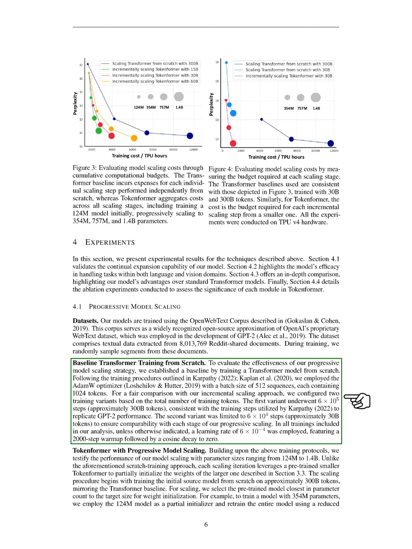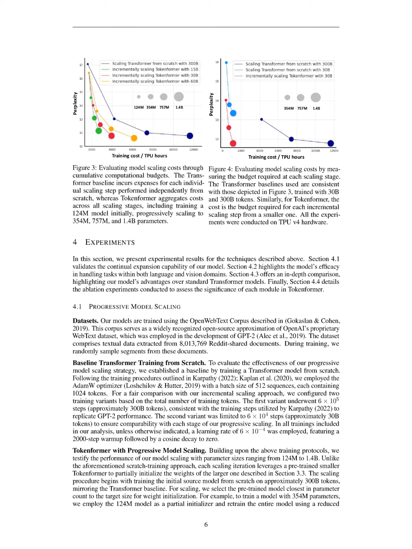Overall, our approach demonstrates a much lower computational cost than training a transformer from scratch, confirming its effectiveness. We also show that under the same computational budget, our progressively scaled model achieves better performance than a transformer trained from scratch, highlighting our method's efficiency and scalability.